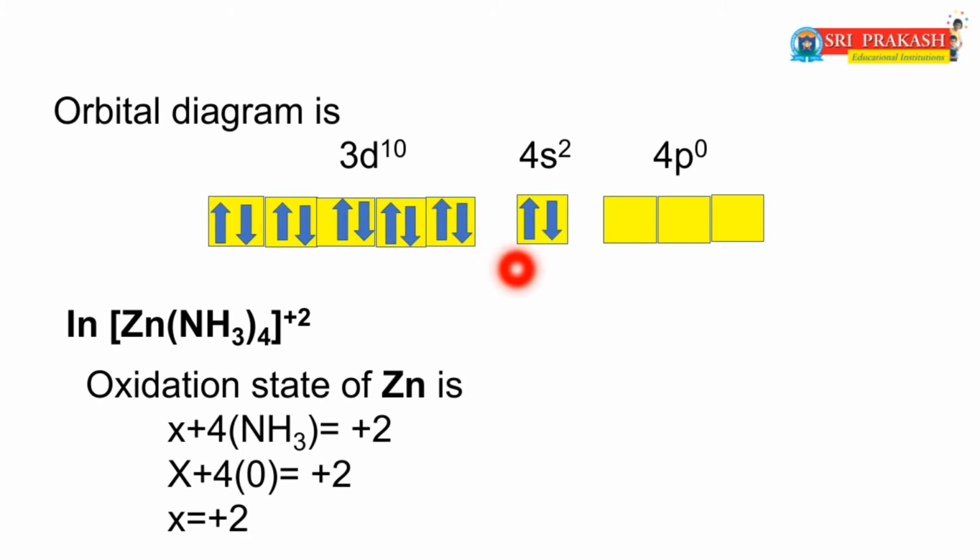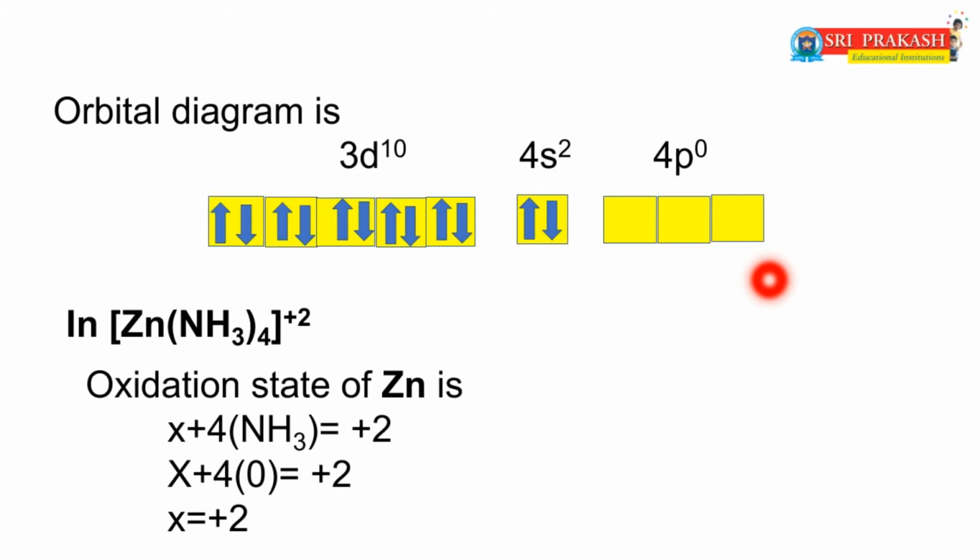Every orbital can hold 2 electrons with opposite spins according to the Pauli exclusion principle. So the 3d orbital is completely filled, the 4s orbital is also completely filled, and the 4p orbital is empty or vacant.